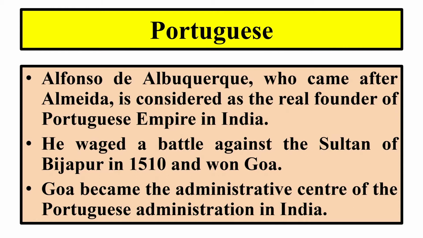During that time, the Sultan of Bijapur was very powerful, but Alfonso de Albuquerque defeated him in the year 1510 and captured Goa. Who captured Goa? Alfonso de Albuquerque captured Goa, from the Sultan of Bijapur. When he captured Goa, he made Goa the capital of the Portuguese.